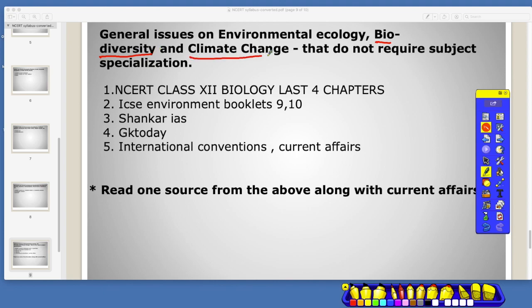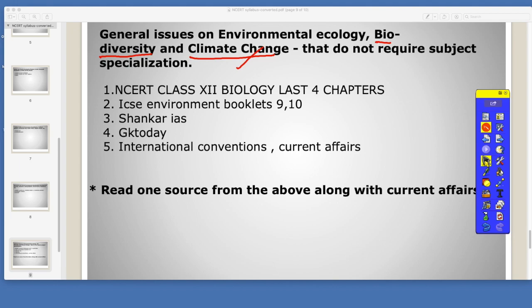When you come to climate change, we have international bodies which are tackling climate change. What is climate change? Then what are the funds, what are the initiatives that governments are taking, or why certain change in climate is happening, what is the geographical phenomena behind it. All these things come up in climate change, and what effects you're going to have, what effects in the near future, or in a short run or a long run, what are the effects of this climate change. All these things come up in this particular section.